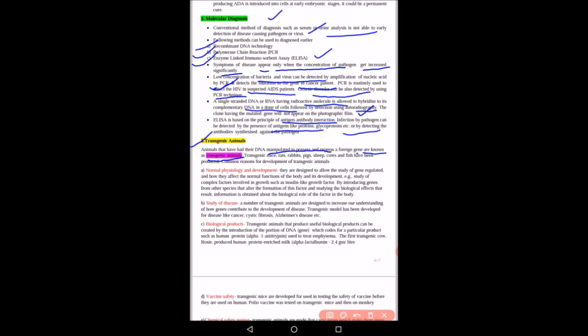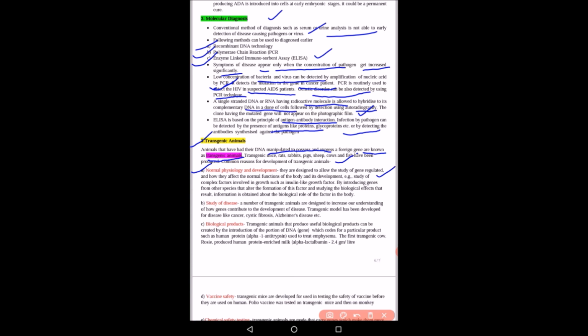Now, what are the reasons for the development of these transgenic animals? First is normal physiology and development. With the help of transgenic animals, they are designed to allow the study of gene regulation and how they affect the normal function of the body.